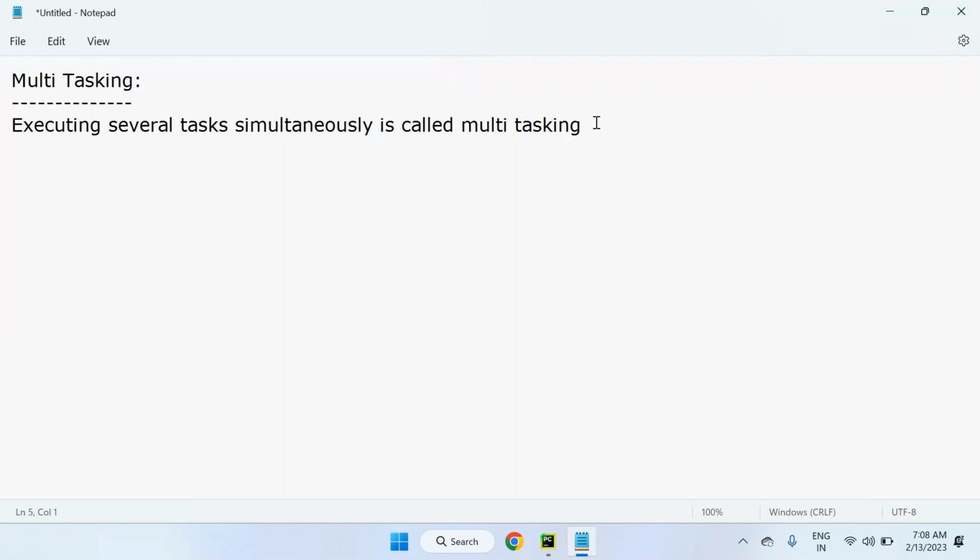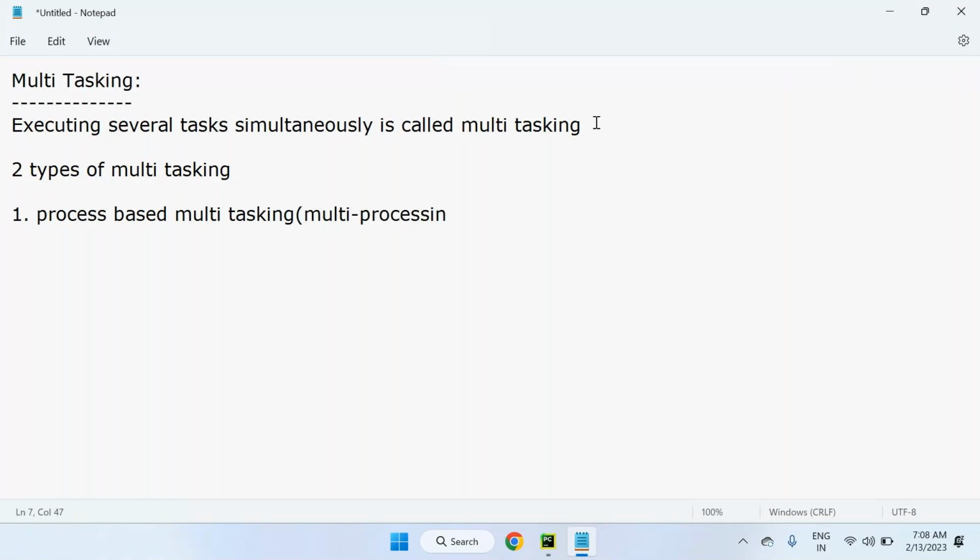There are two types of multitasking. One is process-based multitasking, also called multiprocessing. The next one is thread-based multitasking, which is called multi-threading.